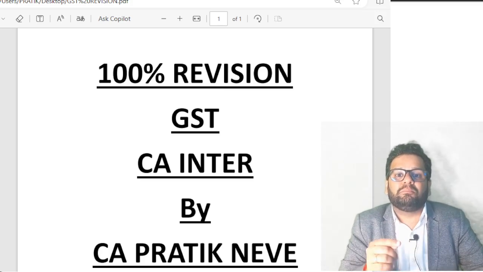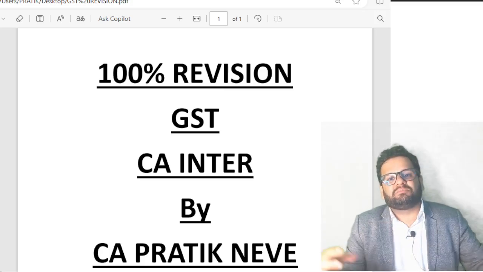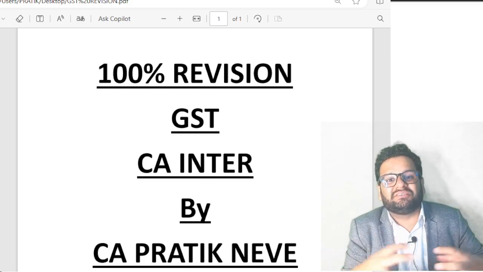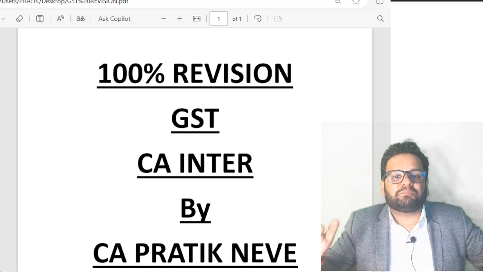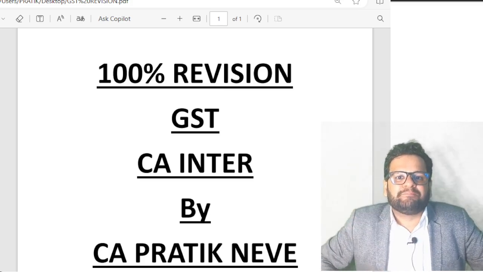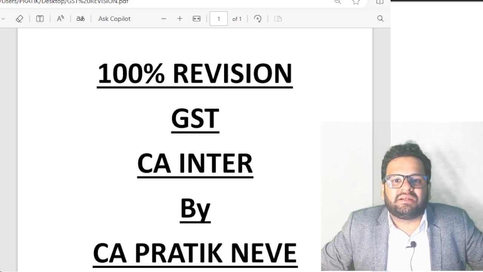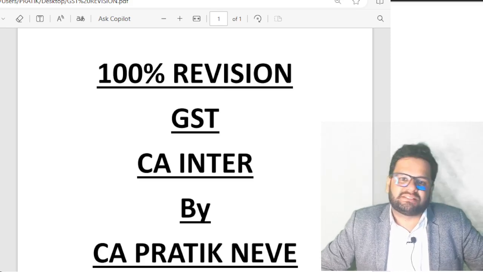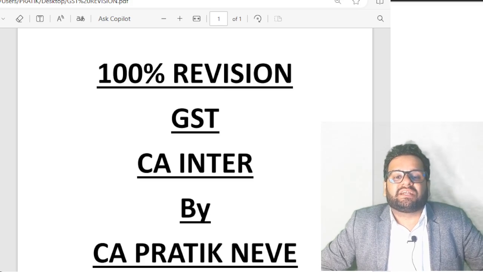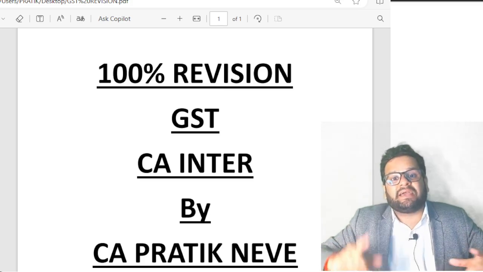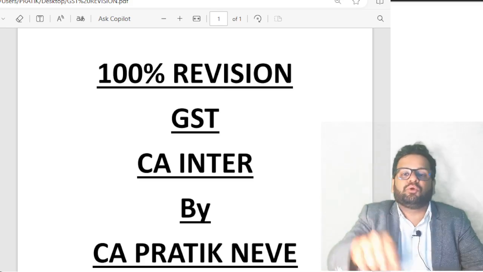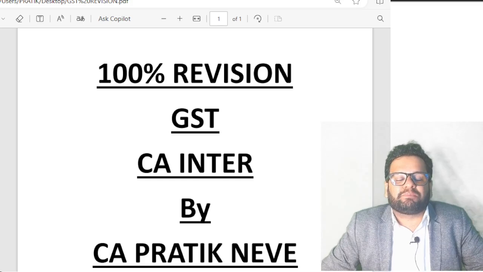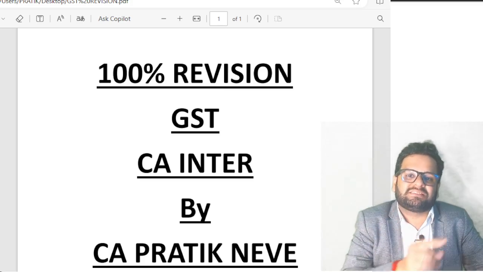Then talking about mixed supply: multiple supplies of goods or services done together for a single price where none of the supply is principal supply and they are not naturally bundled in the ordinary course of business. Mixed supply is treated as supply of that supply which attracts highest rate of tax, and guys, composite supply is treated as supply of principal supply.